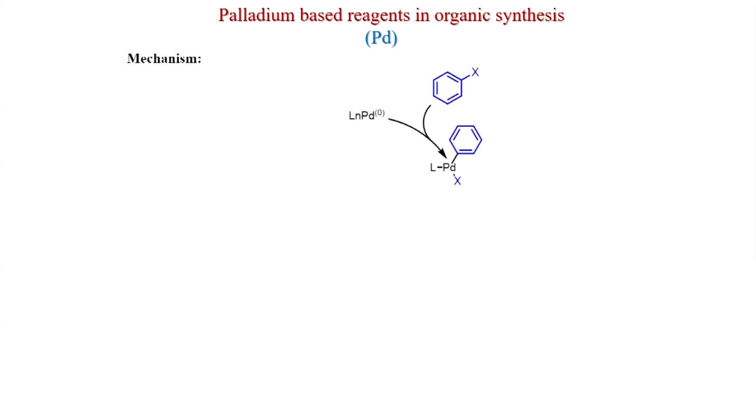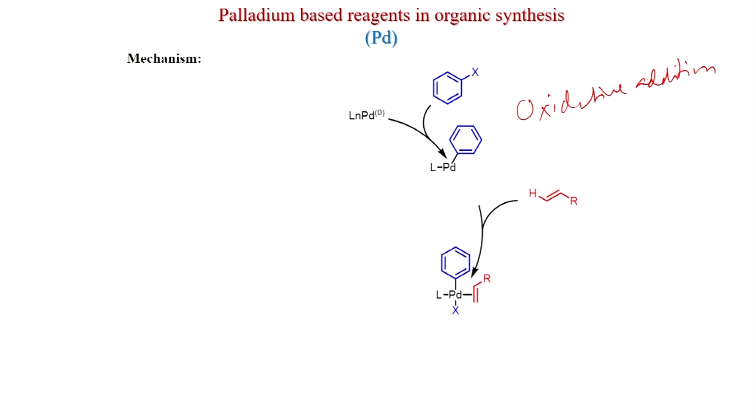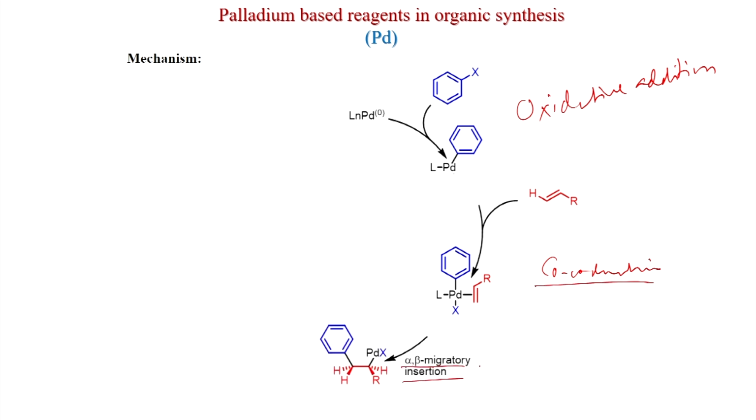So, what could be the mechanism? Here also the palladium first reacts with the aryl halide, and this is the oxidative addition. Now your olefin will interact with this palladium, because this is palladium 2 now. So, the olefin will do a coordination, and this is very important, alpha beta migratory insertion will happen.